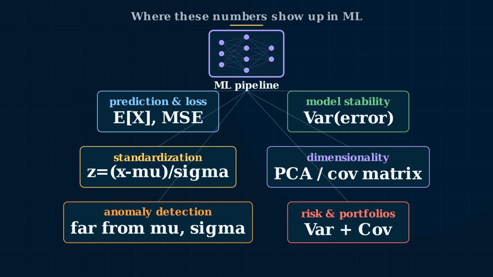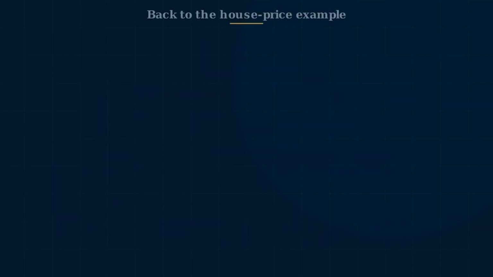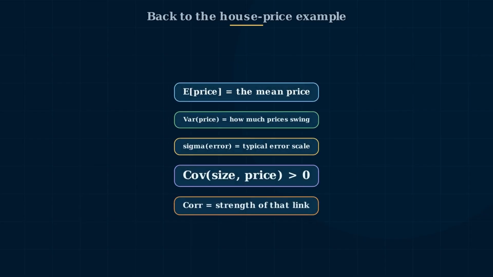same average error. Standardization, z equals x minus mu over sigma, centers features and puts their spread on a comparable scale before training. The covariance matrix drives PCA and other dimensionality reduction methods. Distance from the mean measured in standard deviations flags anomalies, and combining variances and covariances of individual assets gives you the variance of a whole portfolio, the same math behind financial risk models.